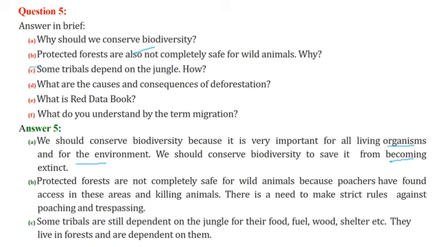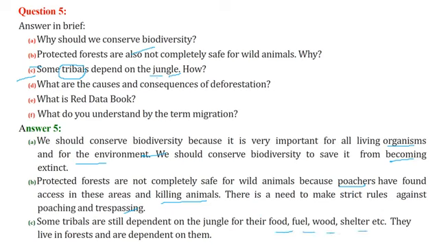Next, protected forests are also not completely safe for wild animals, because there are always bad people. They may defy the rules, they are poachers, they may kill the animals. Trespassing is also a concern. Some tribals depend on the jungle. How? Tribal means those who live or breed, or who are dependent totally on nature. That is why they are dependent on the jungle for food, fuel, wood and shelter.